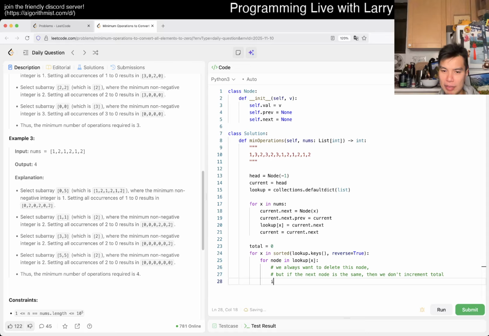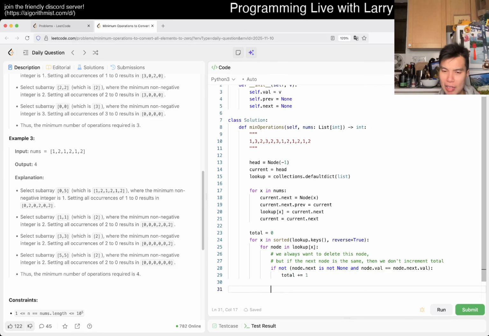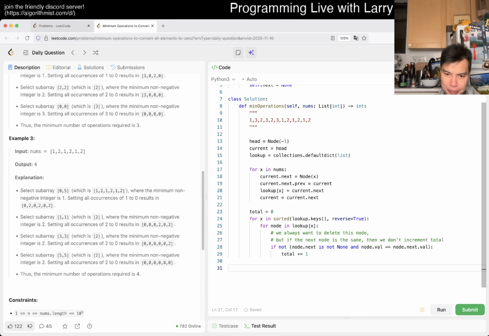If node.next is not None and node.value is equal to node.next.value, then they are the same. Otherwise, if this is not true, you could use modus tollens too, maybe, or De Morgan's, then we increment by 1. And then now delete this node.